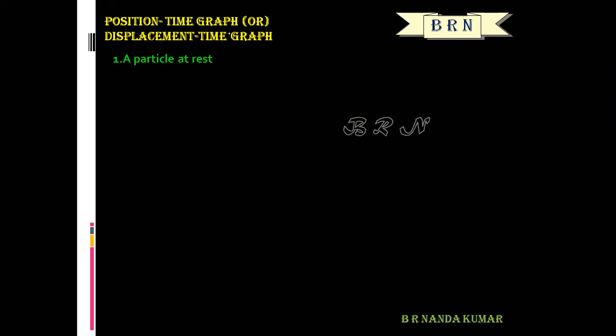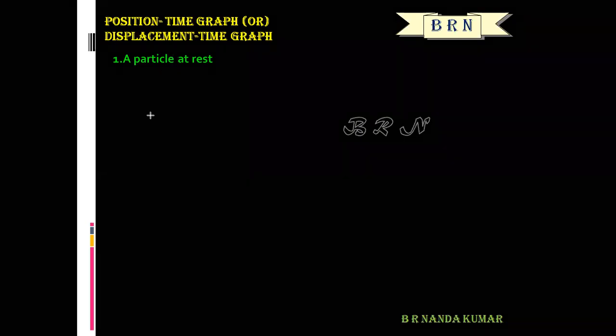Position time graph means a graph drawn by taking position along the y-axis and time along the x-axis.